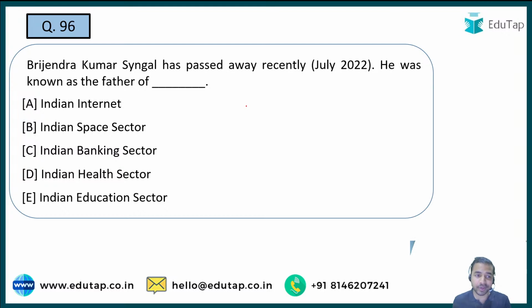Now the question is, recently Brijendra Kumar Singhal has passed away. He was known as the father of dash. Quickly tell me what is the right answer to this question. Question number 96. These are the revision questions. Kindly tell me what is the right answer. Brijendra Kumar Singhal was known as the father of option A, Indian Internet, option B, Indian space sector, Indian banking sector, Indian health sector, or the Indian education sector.